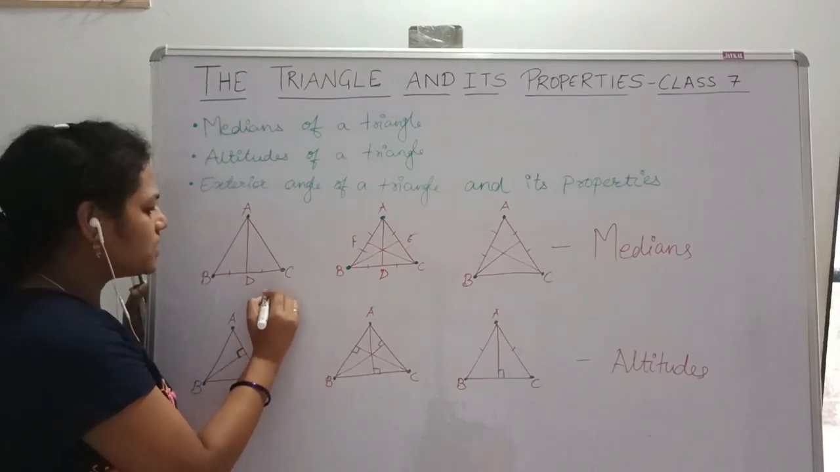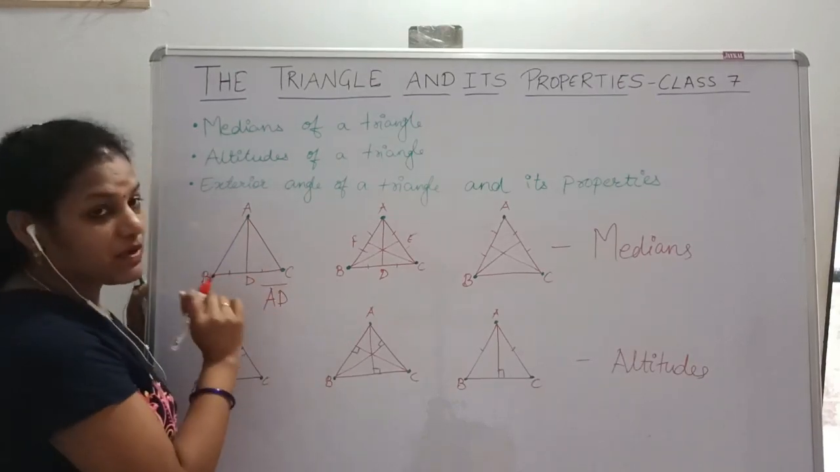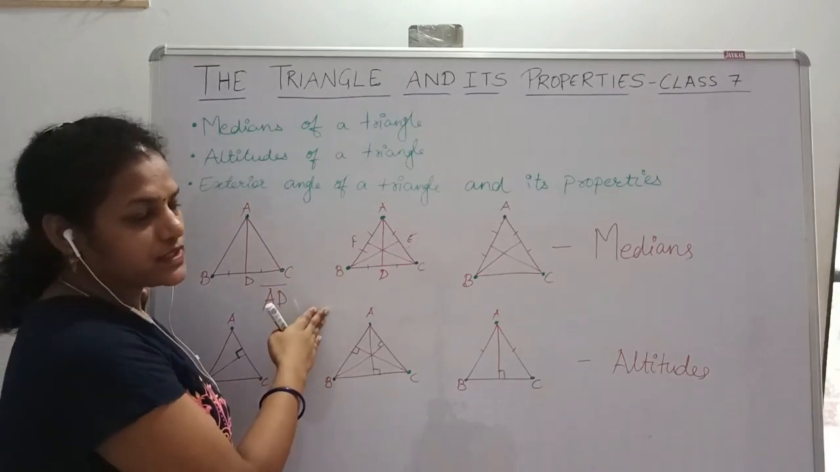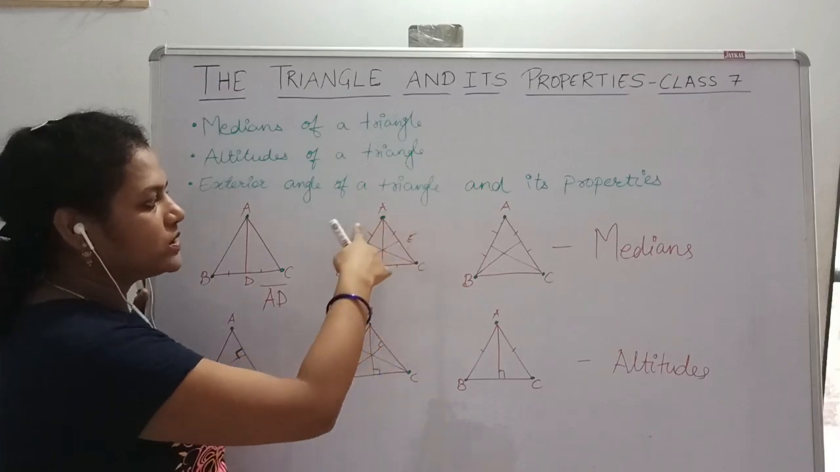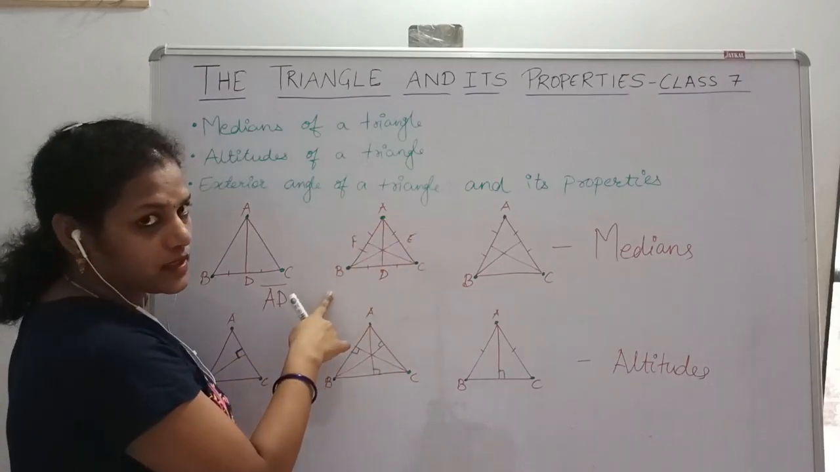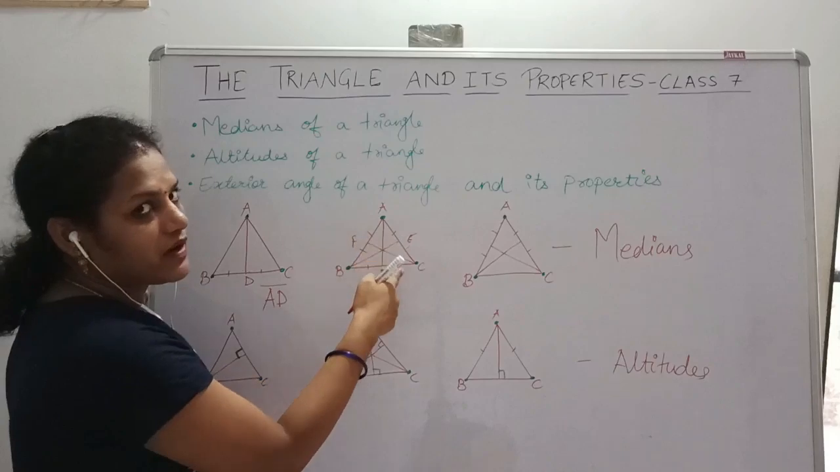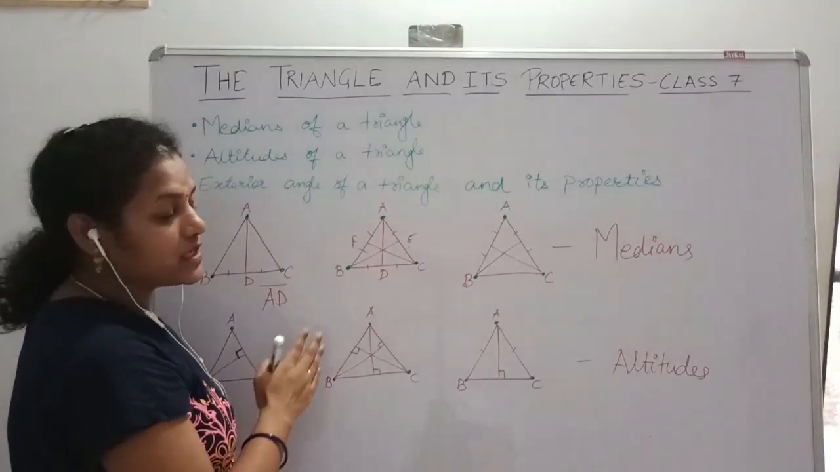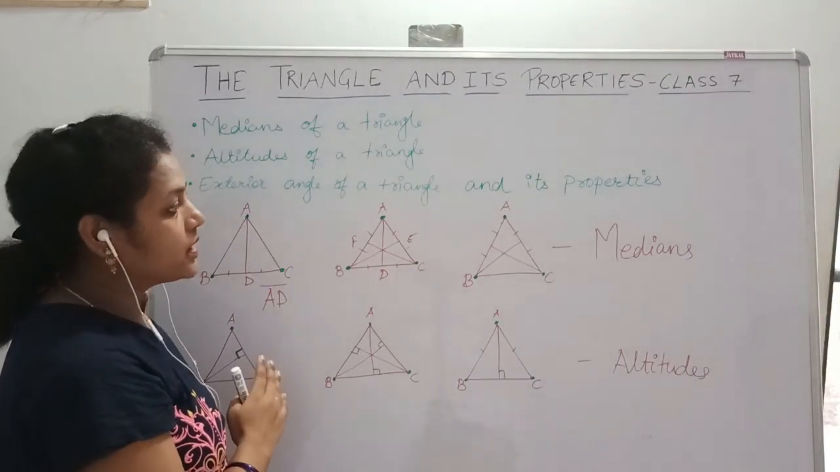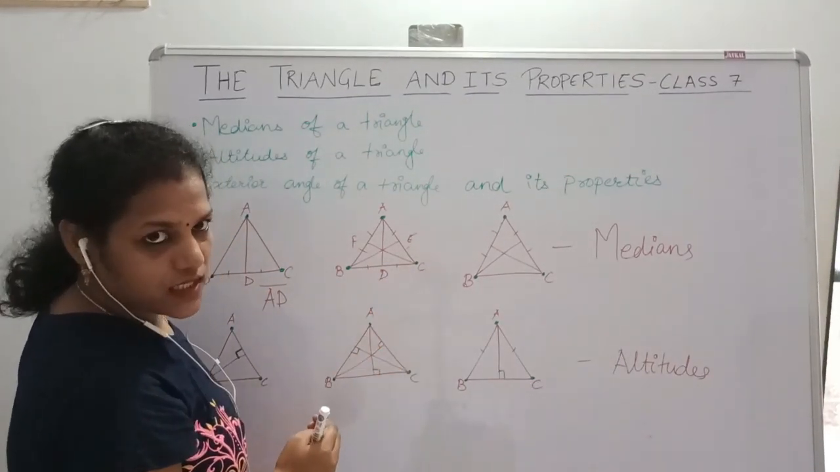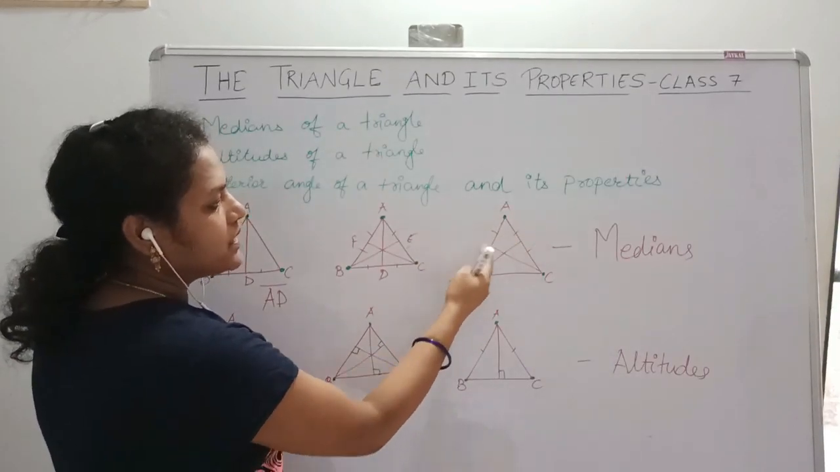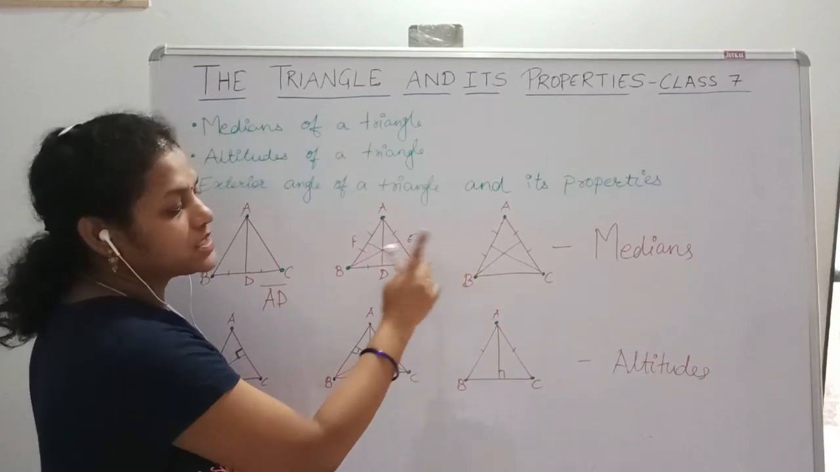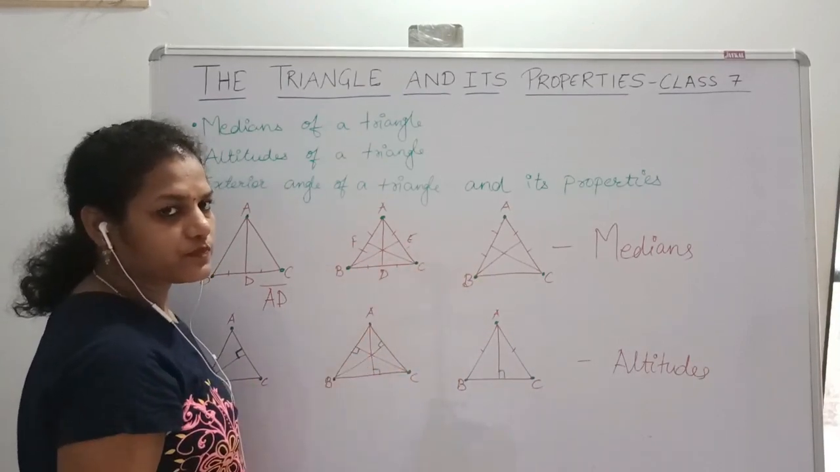So here I can say AD is my median. In an equilateral triangle, all three sides are equal, so you will find three medians: BE, CF and AD. In an isosceles triangle, where two sides are equal, there are two medians which are the same.